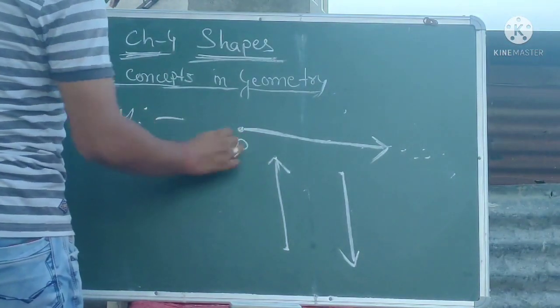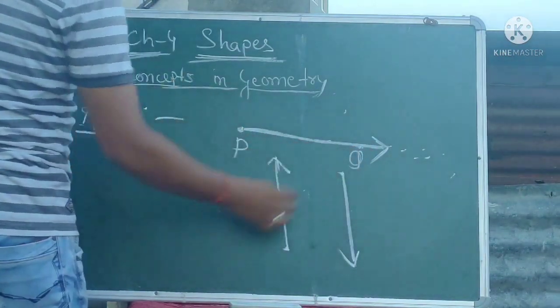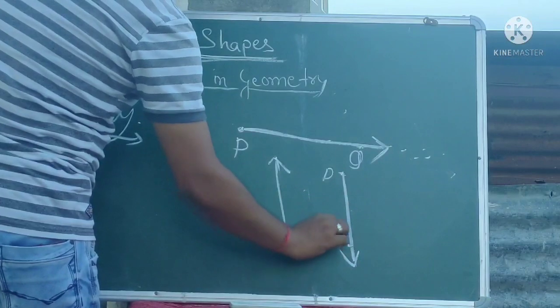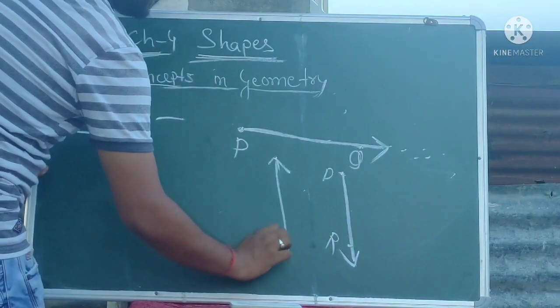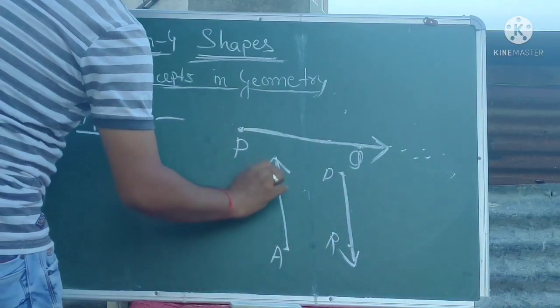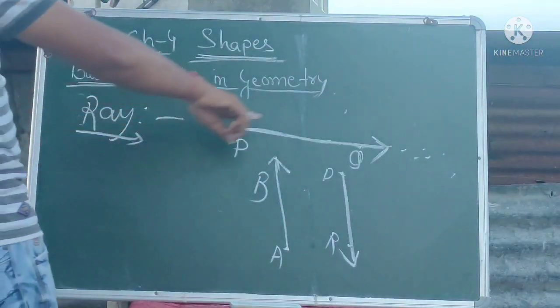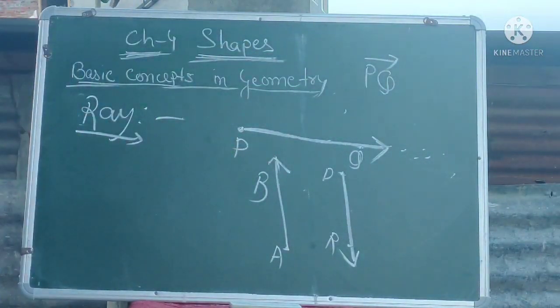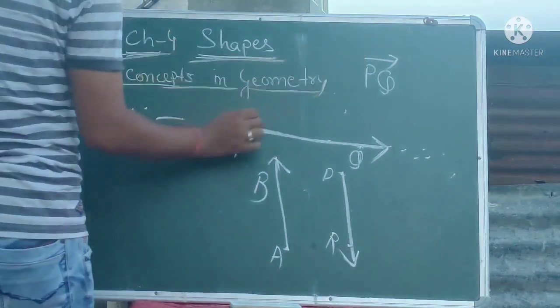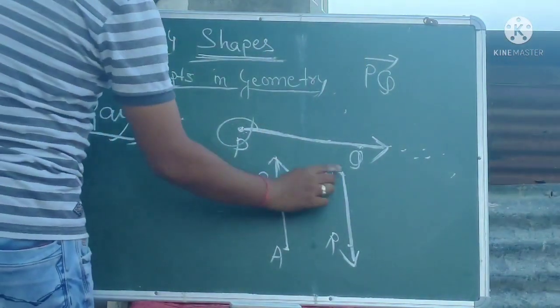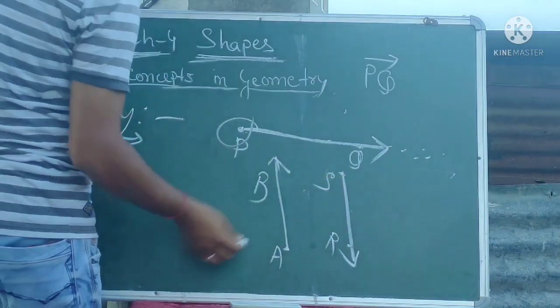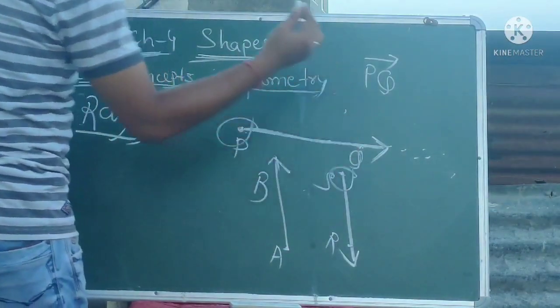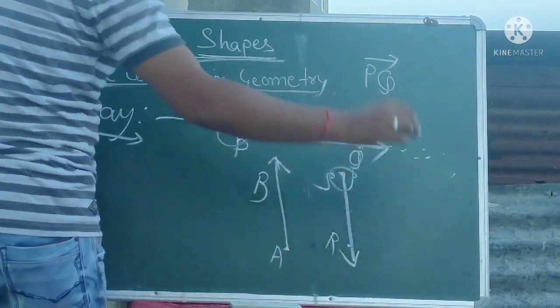So to name a ray, you can say PQ is the ray. Here say RS is the ray. Here say AB is a ray. Now in this ray PQ, what is the initial point? P is called the initial point. In this ray RS, what is the initial point? S will be the initial point, because from this initial point the ray has started.